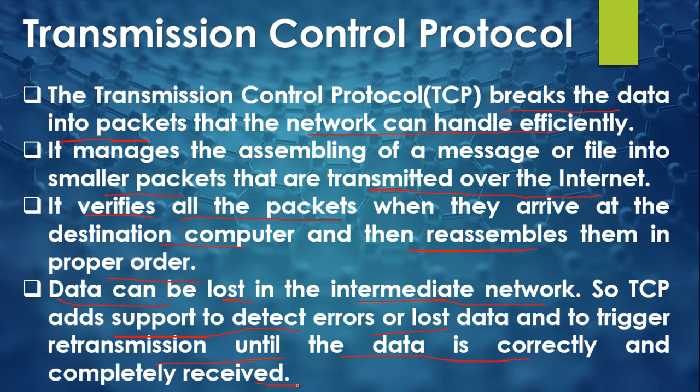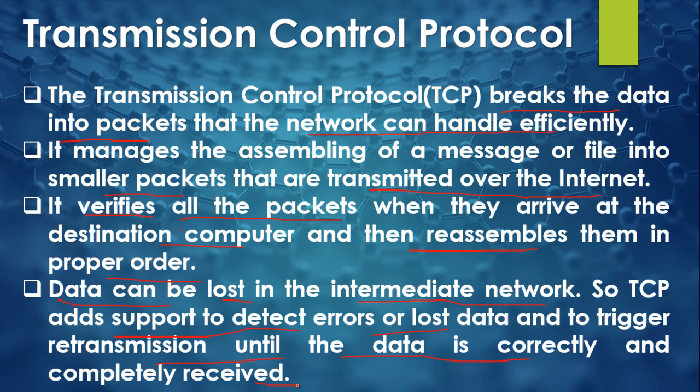So in case a packet is missing, then the destination side TCP will send a signal to retransmit that packet. Because once all the packets reach the destination, only then does the TCP reassemble those packets to obtain the message. Okay, so this is the duty of the TCP protocol. TCP provides us rules and regulations to perform these two tasks.